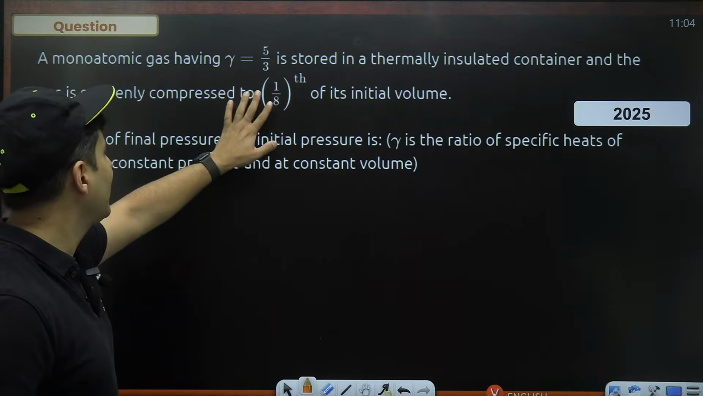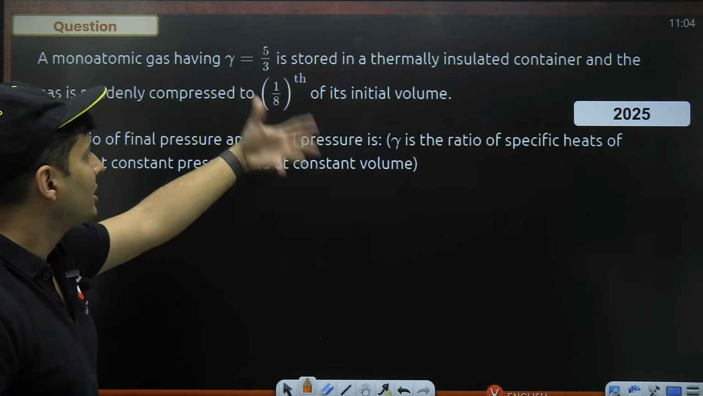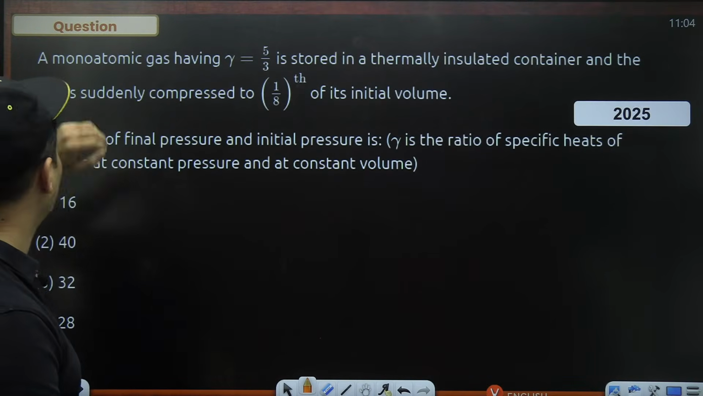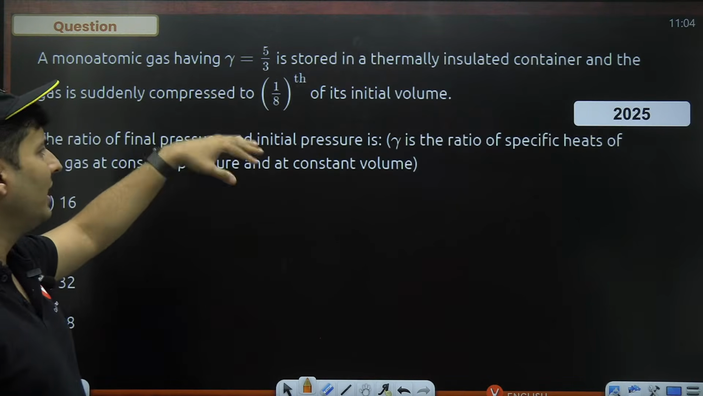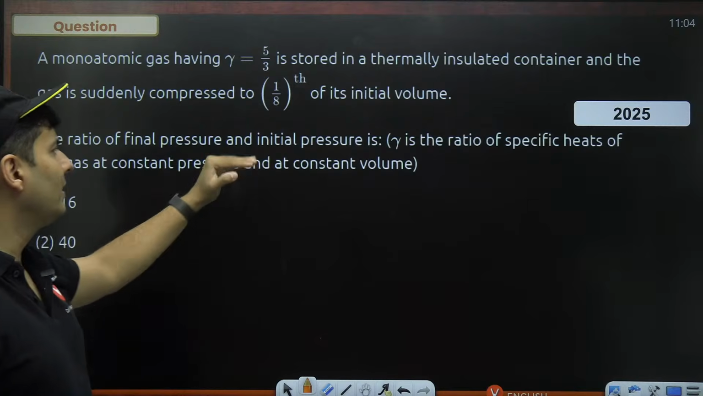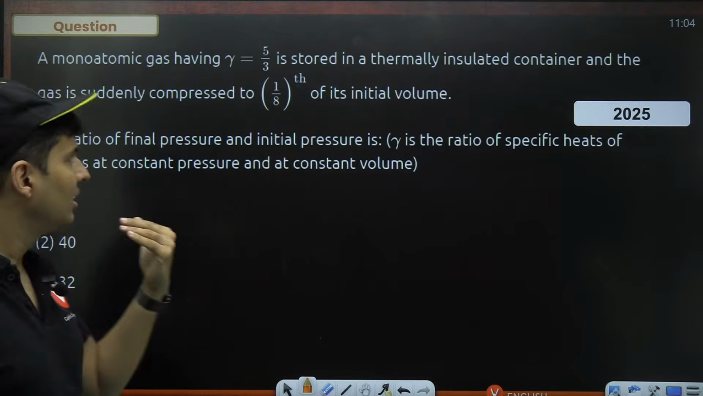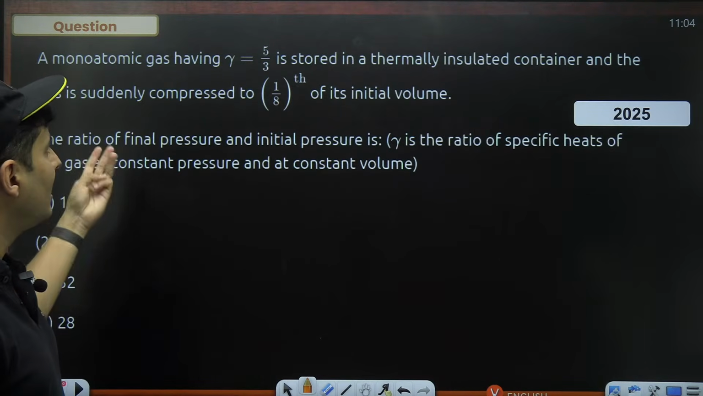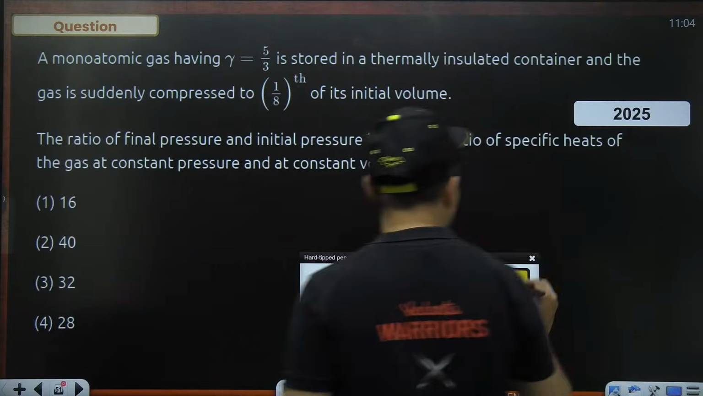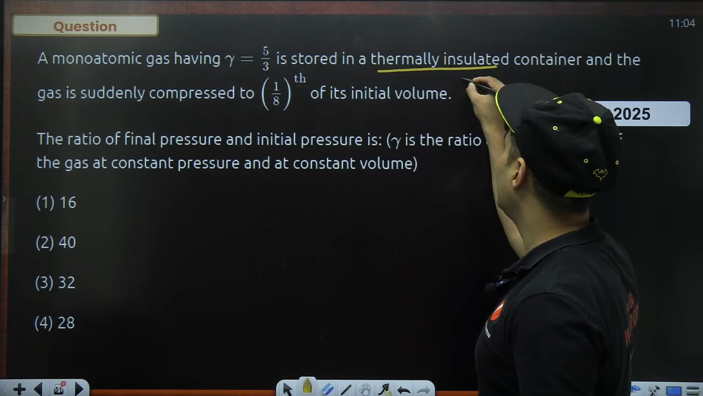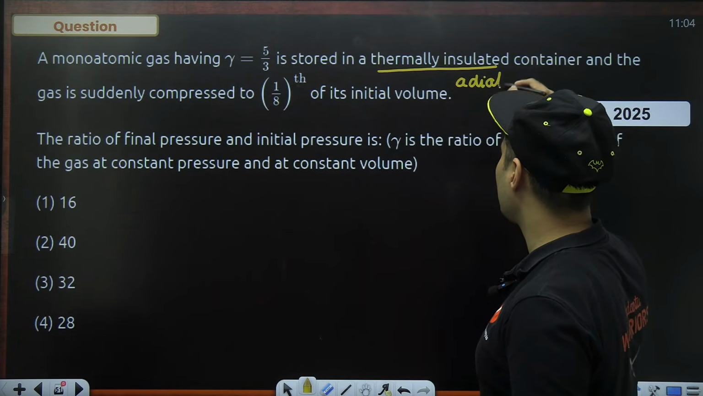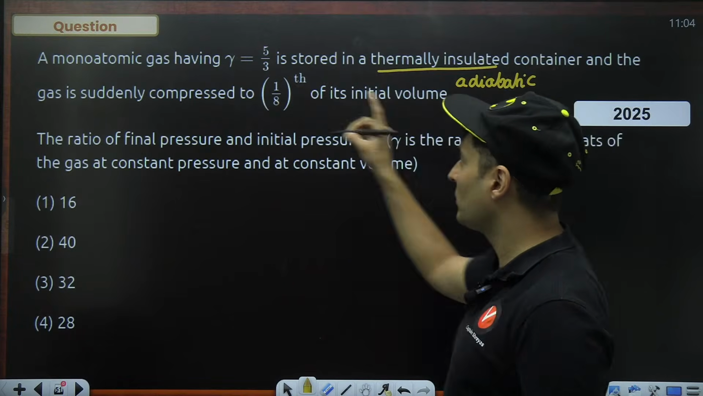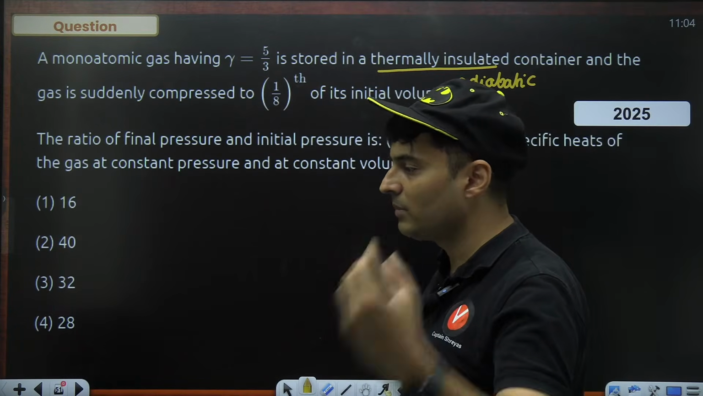A monoatomic gas having gamma 5 by 3 is stored in a thermally insulated container and the gas is suddenly compressed to 1/8 of its volume. The ratio of final to initial pressure is how much? Pressure, volume, adiabatic. Why adiabatic? Because thermally insulated means it is an adiabatic process.